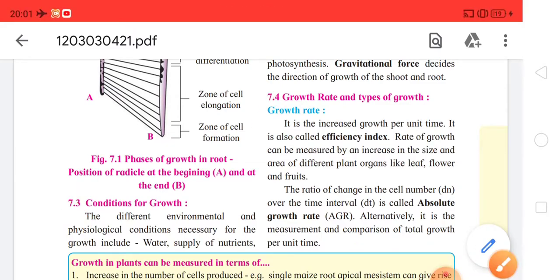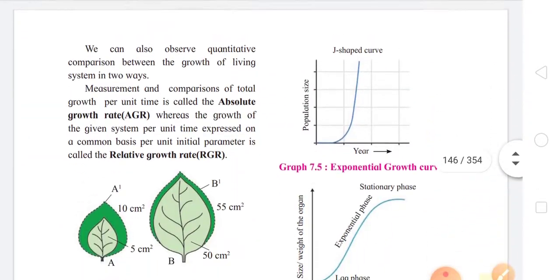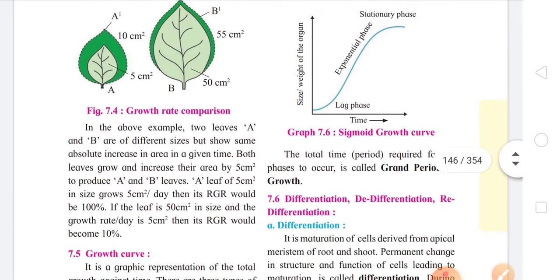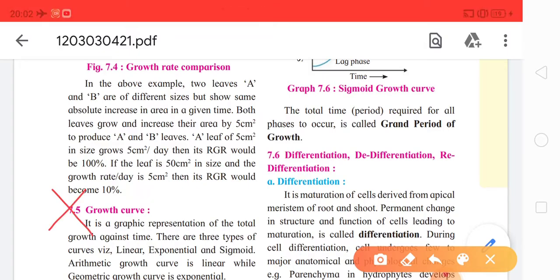Next, come to page number 137. Okay, page number 137, again there are two subtopics here which are deleted and considered to be non-evaluative. 7.5 and 7.6. 7.5 is growth curve and 7.6 is differentiation, dedifferentiation and redifferentiation. Both these topics are deleted and it is considered to be non-evaluative for the exam.